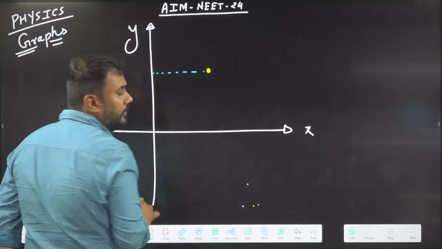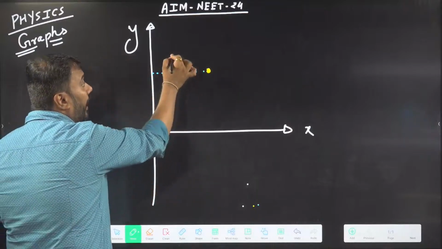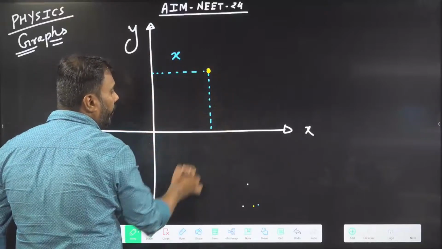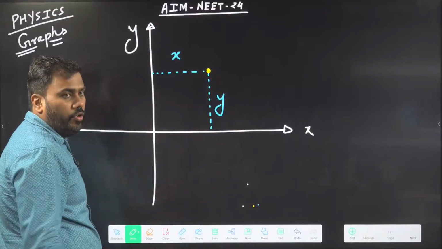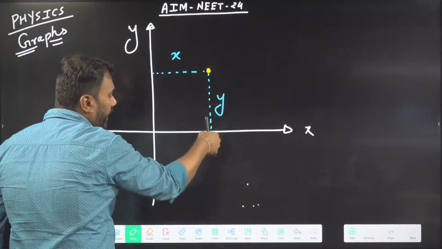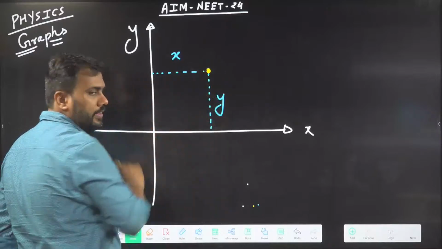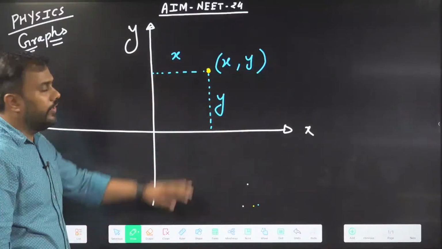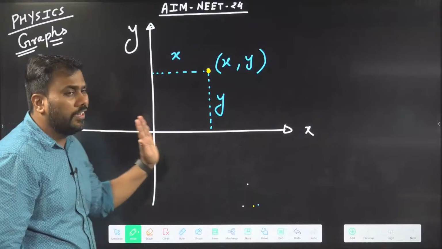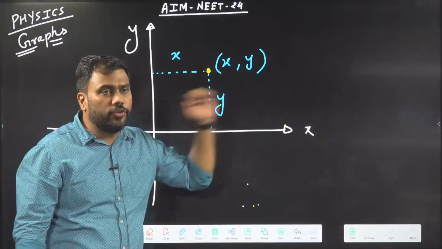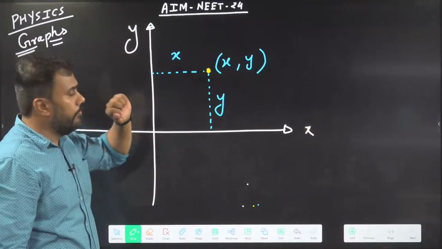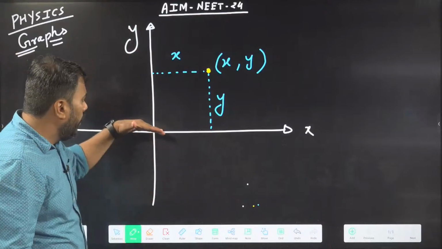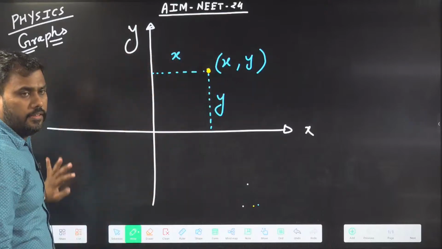The x coordinate of the point gives me the distance of the point from the y axis, and the distance of the point from the x axis is given by its y coordinate. If we know these x and y distances, we say the coordinate of the point is x comma y. In the first quadrant, the distances will be positive. It is a convention that we take x to be positive in this direction and y positive in this direction. Then in the second quadrant, y is positive and x is negative. Just like in trigonometry, this is the first quadrant, this is second, this is third, this is fourth.